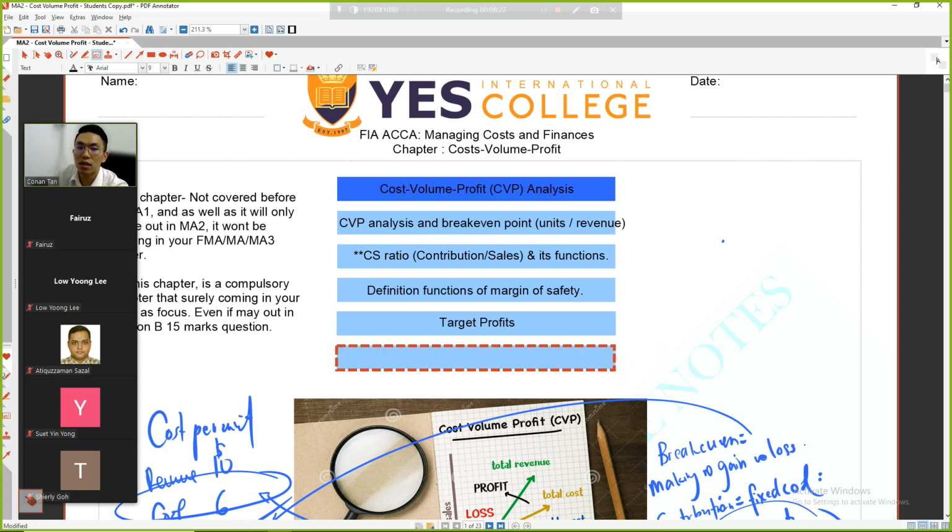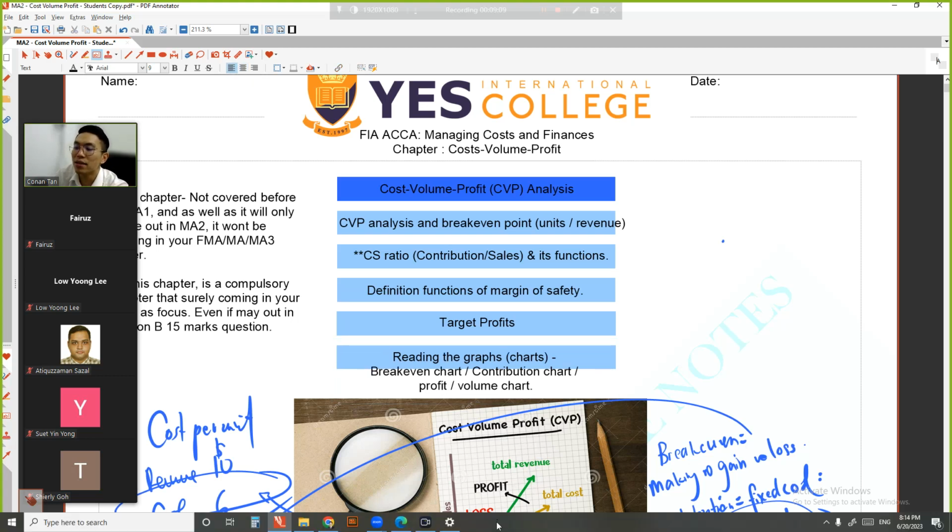The last one is reading the graph. Reading the graph means there are charts over there. We can call them graphs or charts. So how are they different? We have the break-even chart, the contribution chart, and the profit or volume chart. Profit or volume. 3 charts you need to master. But it's very easy to me. You just need to know the elements and their differences. It's very, very easy. Finish copying, type 1.